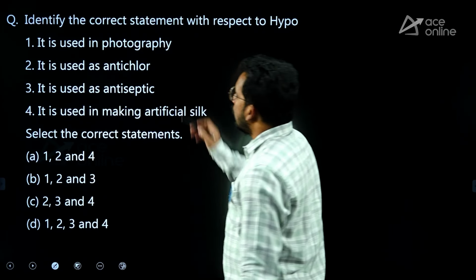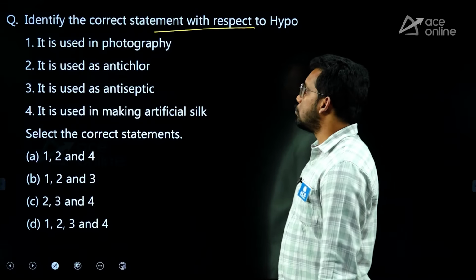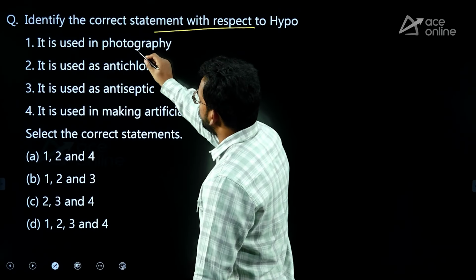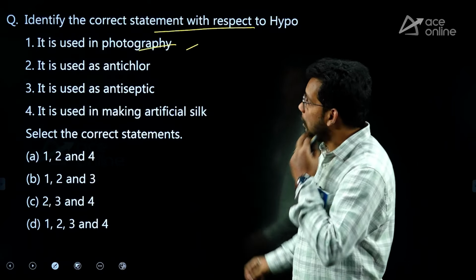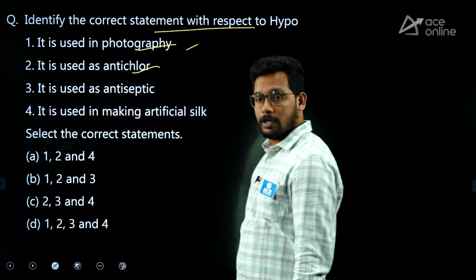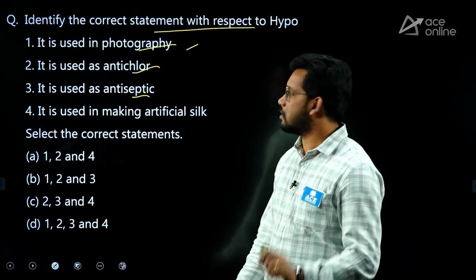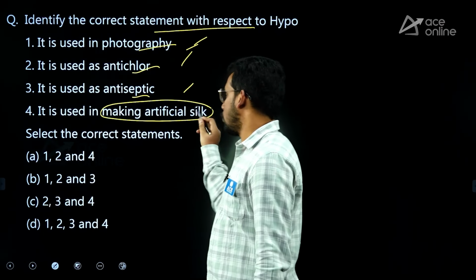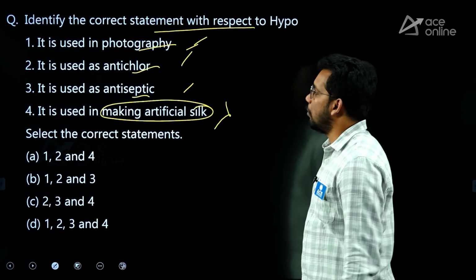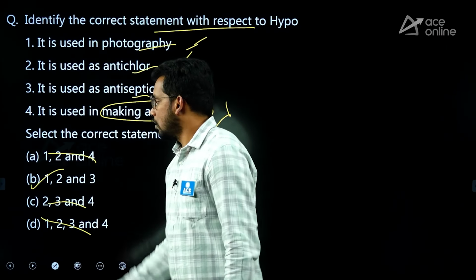Next one, identify the correct statement with respect to hypo solution. So, they are asking where hypo is used. It is used in photography, yes, for development and correction. It is used as an anti-chlor, yes, correct. It is used as antiseptic very rarely, but yes, we can take it, this is also correct. It is used in making artificial silk, no, rayon and all is not through hypo. So, 4 we can eliminate. So, we got the answer. Answer is B.